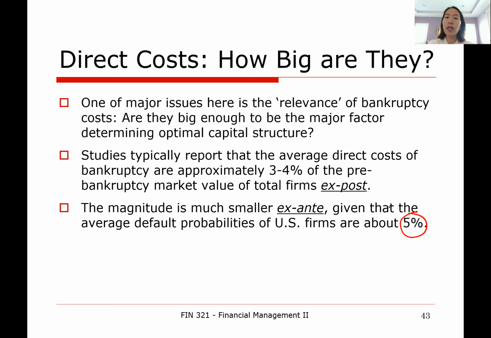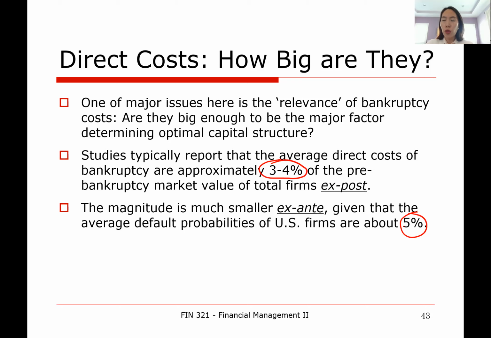So combining the actual direct cost of bankruptcy once it happens, and the probability of bankruptcy happening, the ex-ante expected direct cost of bankruptcy is only about 0.1 or 0.2% of the firm value, multiplying 3 to 4% of firm value by 5% probability.